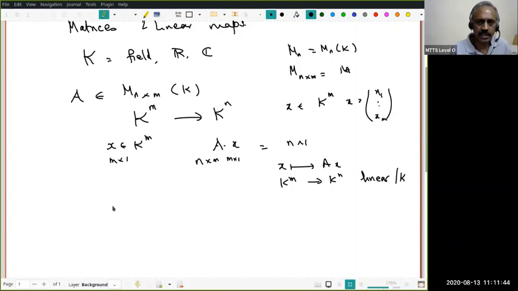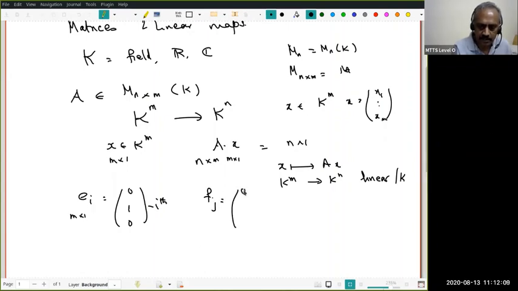Two things I need you to understand very well about this. As usual, we will write the standard basis vectors of Km as Ei. This will be an m cross 1 vector, which has 1 at the ith place and 0 elsewhere. For Kn, I will write the same kind of basis vector, but since I don't want to write Ei, I will call it Fj, with 1 at the jth place.